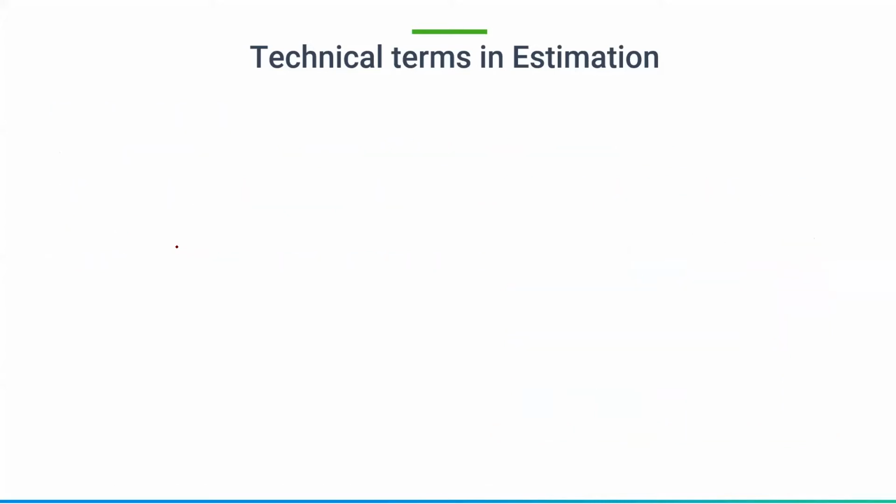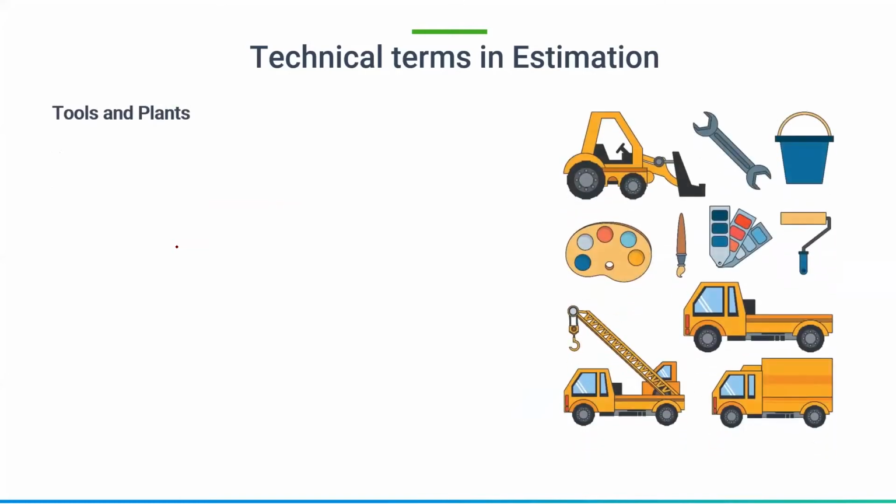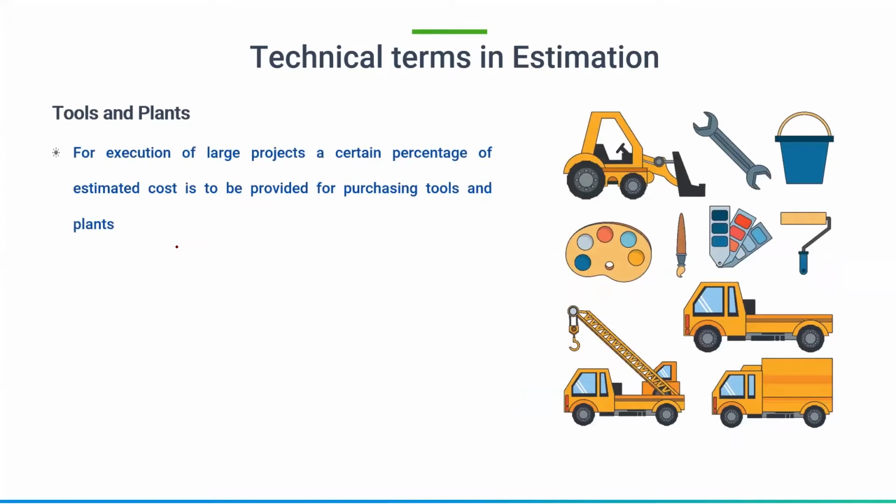Next one is tools and plants. When you are executing large projects, we need some tools and plants. What is a tool and what are plants? Generally tools will be arranged by the particular contractor.